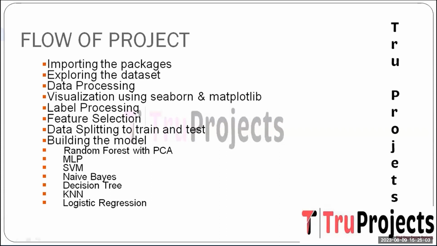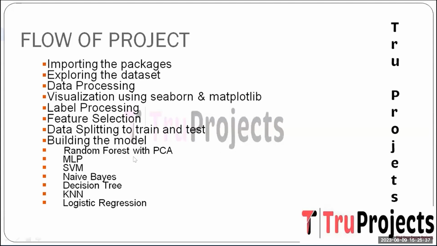And the next one is label processing. Labels are processed and encoded to ensure compatibility with the machine learning algorithm, setting the stage for supervised learning. And the next step is feature selection. Features relevant for distinguishing between malicious and benign URLs are identified, extracted, and prepared for the model input. And the next one is data splitting into train and test. The dataset is divided into the training and testing sets, enabling the model to learn the patterns and generalize its prediction. And the next one is building the model.